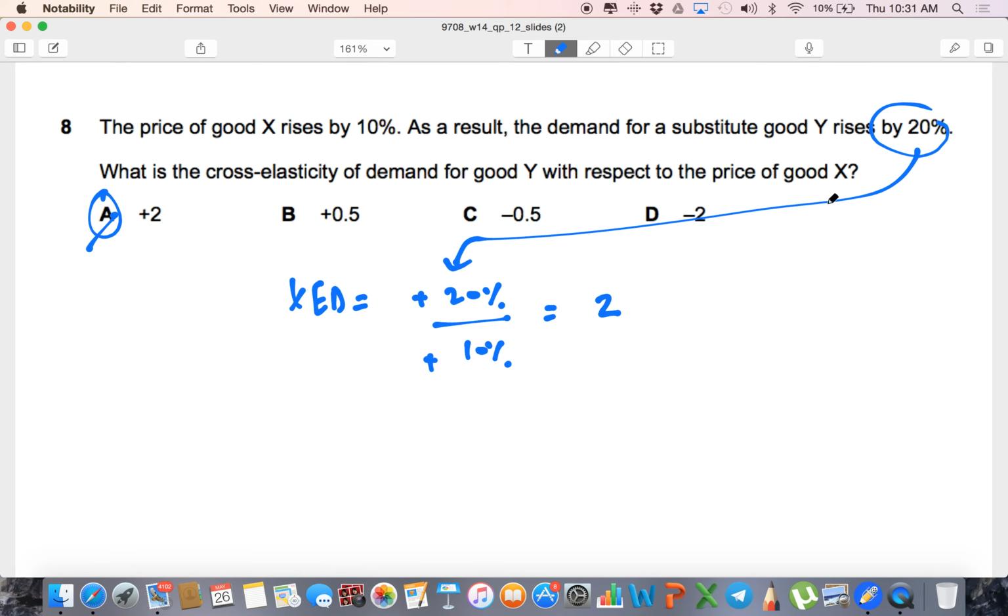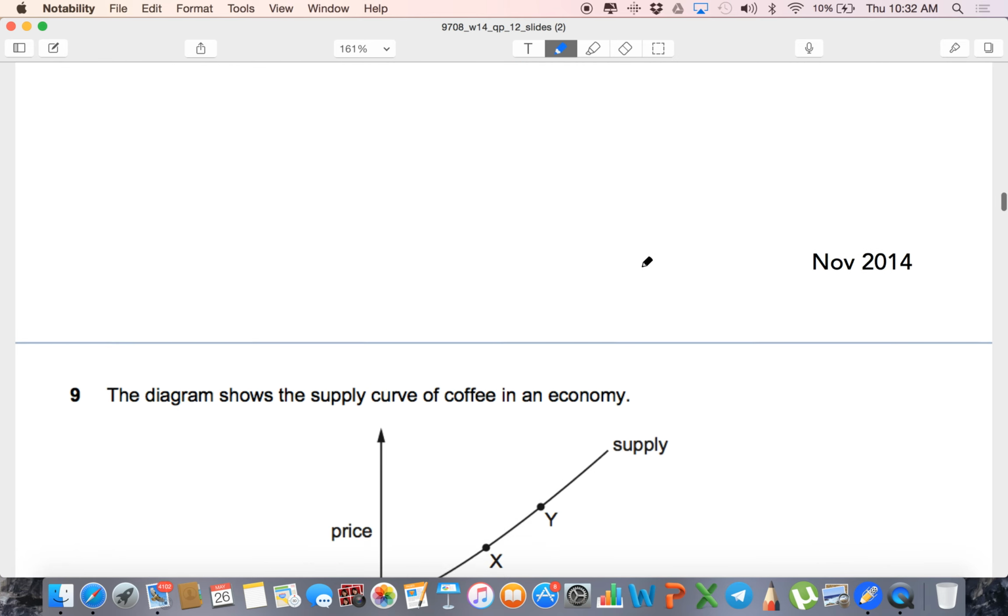Sir, anyway, since it said substitute, it's positive. Yeah, but then this was the thing. Yeah. Makes sense. Substitute is always positive, right?